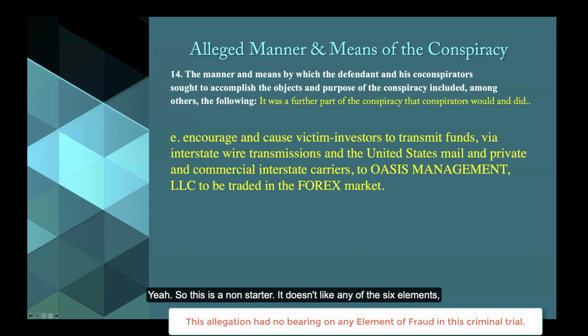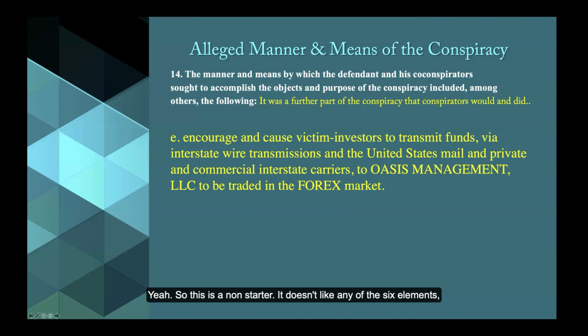Right. Yes. And I think the only thing to really note here is that at the very end it says to be traded in the Forex market, and we all know that all the funds weren't in the Forex market. They would have to prove that, but even if this were entirely true, it still doesn't indicate any sort of falseness in the making of a false statement. No falseness, and certainly not number 6. There's no damages here, right? Yep.